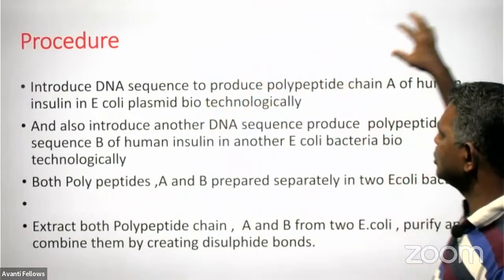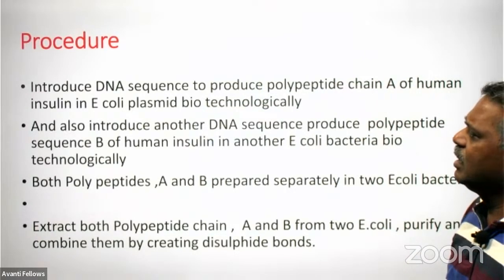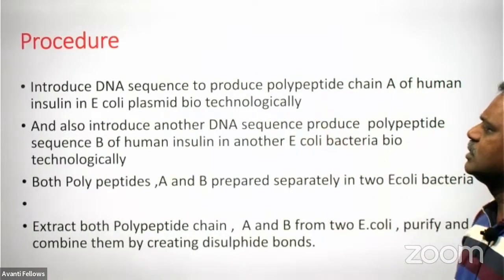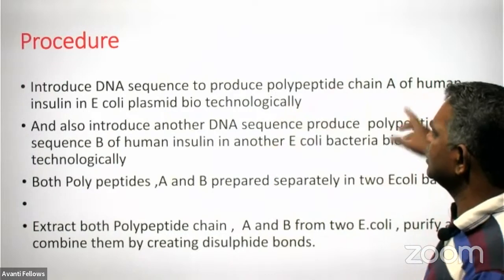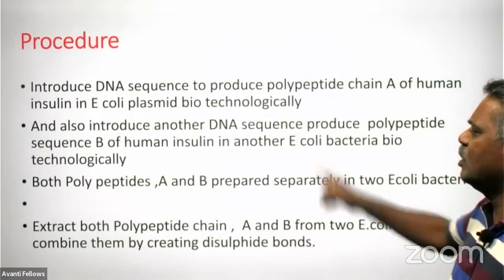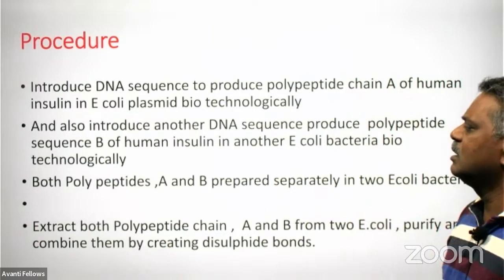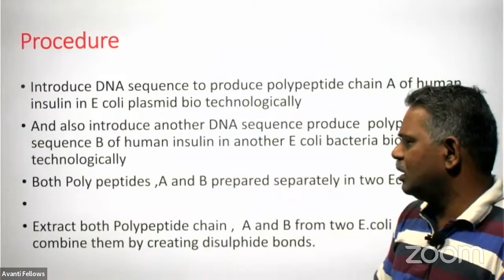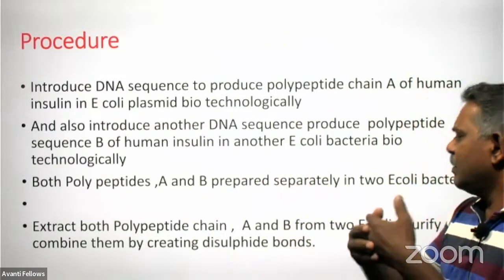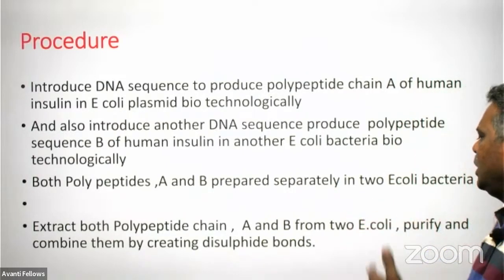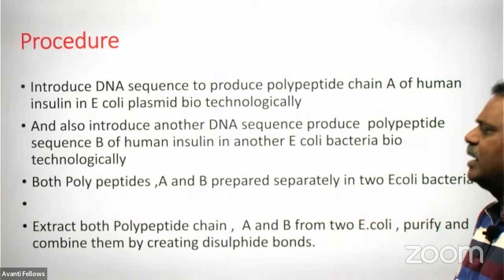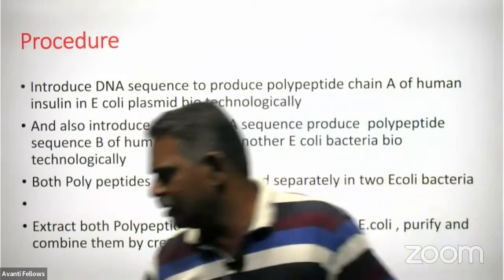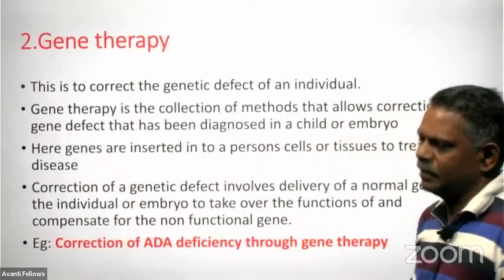Introduce the DNA sequence to produce polypeptide chain A of human insulin in an E. coli by using a plasmid biotechnologically, and introduce another DNA sequence for producing polypeptide B of human insulin in another E. coli bacteria. Then both polypeptide A and B are prepared separately in E. coli. Extract these polypeptide chains, purify the two chains A and B, and combine and assemble them outside by creating the disulfide bond. So this is the way through which we are preparing human insulin.